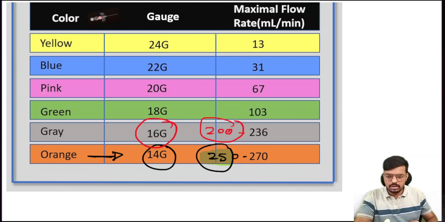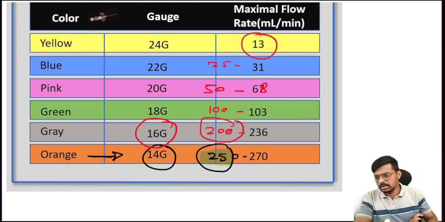Then comes the green color 18 gauge. It is 100. Okay, then comes the next one, 20 gauge. This is 50 to 68 or 67. Make it 68. Okay, the next one is the blue color, that is 25 to 31, and the yellow one is 13.